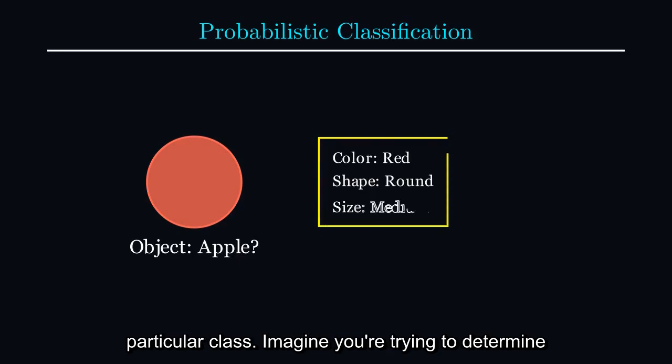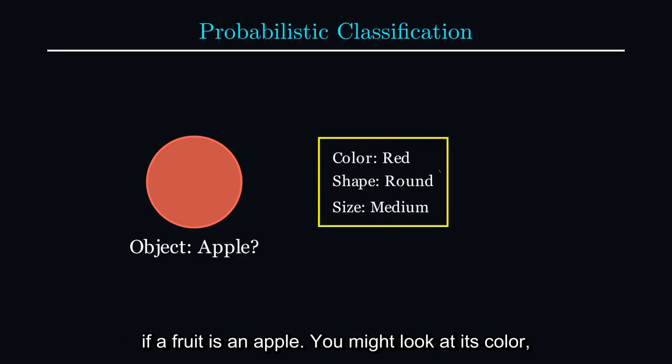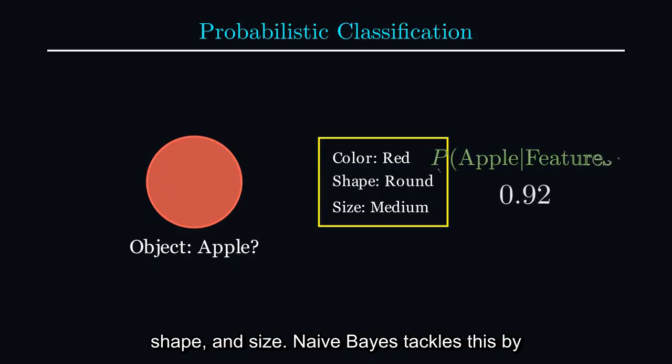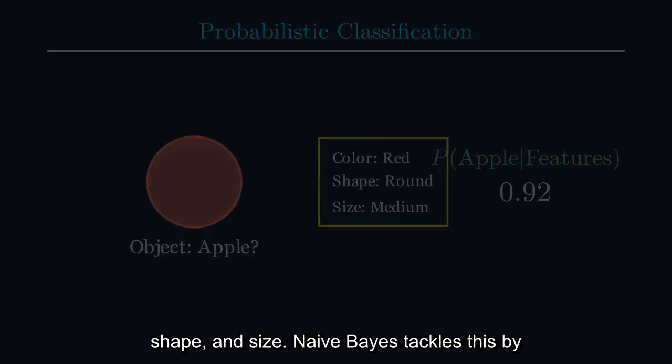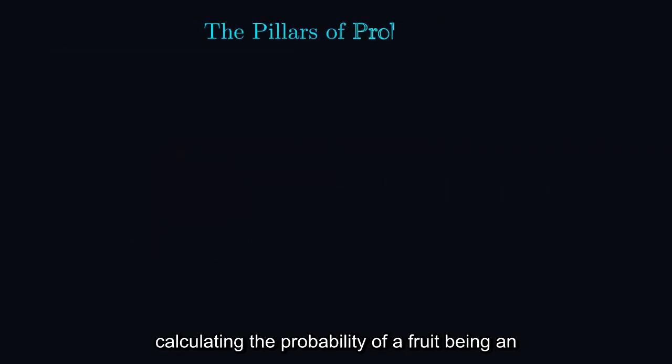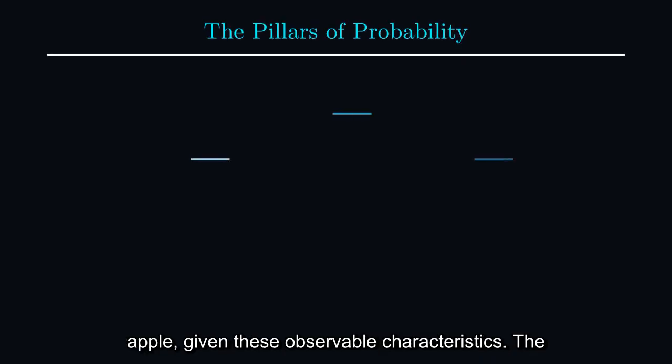particular class. Imagine you're trying to determine if a fruit is an apple. You might look at its color, shape, and size. Naive Bayes tackles this by calculating the probability of a fruit being an apple, given these observable characteristics.